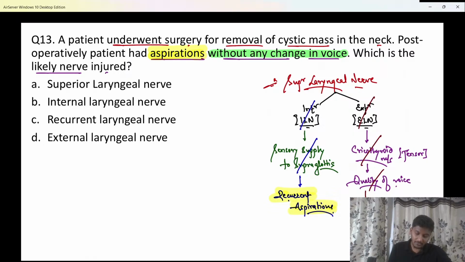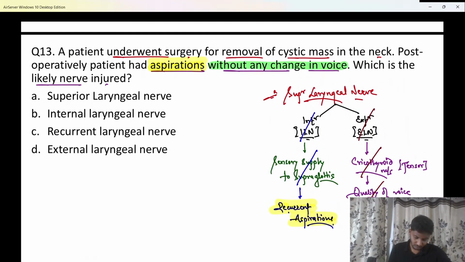So now answer the question. What is the answer now? This is a recent question of your examination, and they rather complicated the question. The nerve which is supplying the area above the vocal cords has been damaged. So we know the nerve.